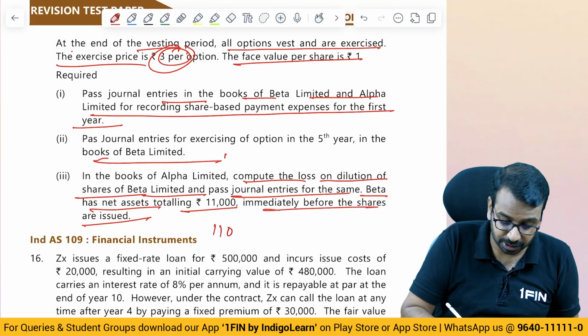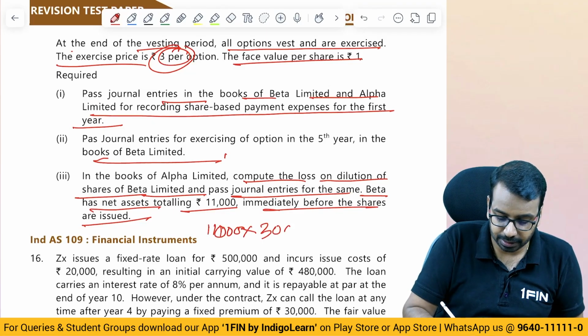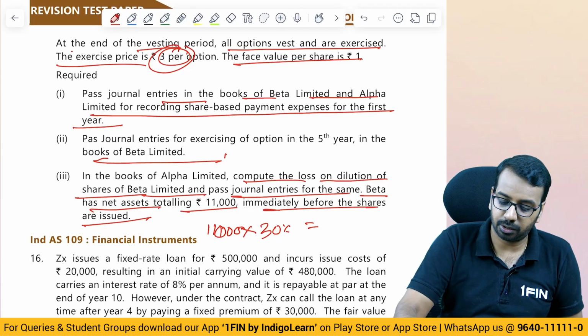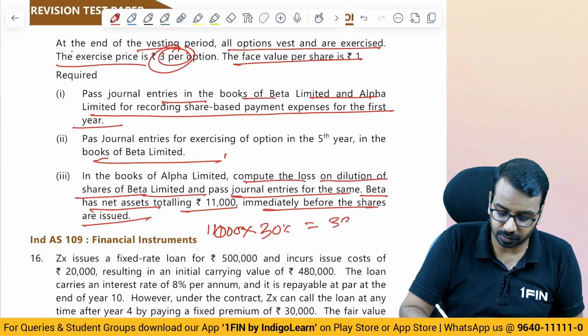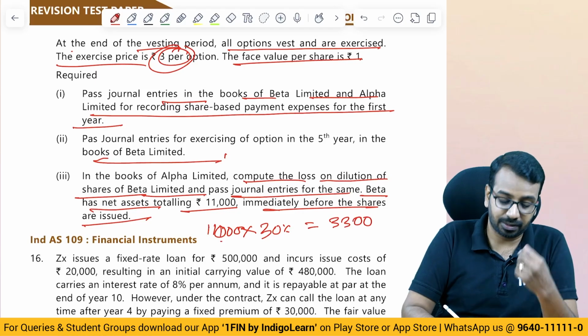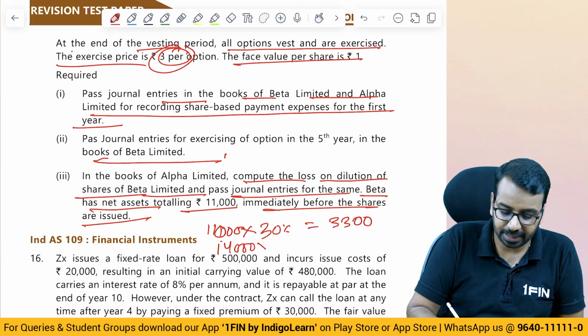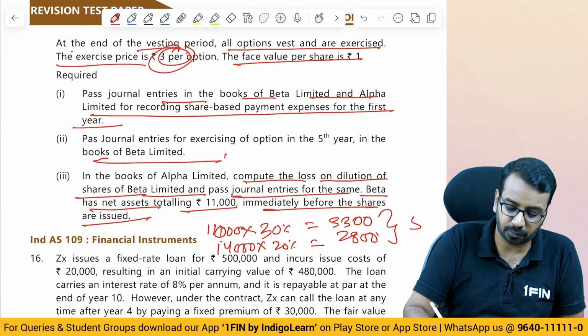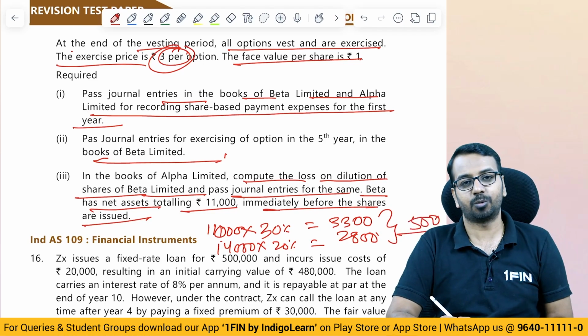So currently our share is how much? 11,000 into 30%, it is 3,300. Now what has happened? We received 3,000. Now we have 14,000 into what? 20%. This is 2,800. How much of loss to be recorded? 500 of loss is to be recorded.